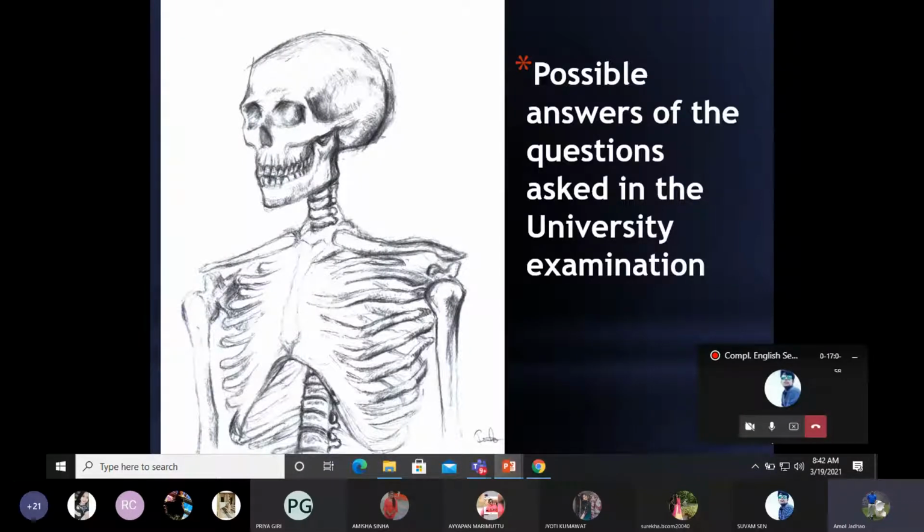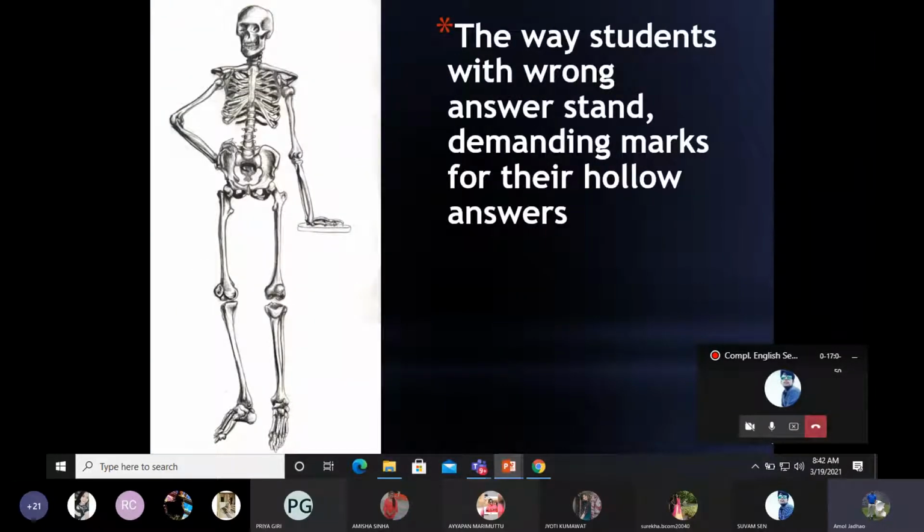It lacks the content. Flesh and blood is nothing but the main part of the body. And this is how they argue, why don't you give us marks? For hollow answers, we can't give you marks, right? If you are writing structure only, sender, salutation, date, even complimentary clause, everything is there, but the content is missing, or the question is not addressed in that answer, then you won't be able to get marks. I hope you would have understood this.